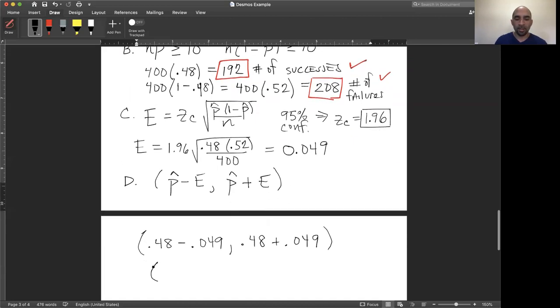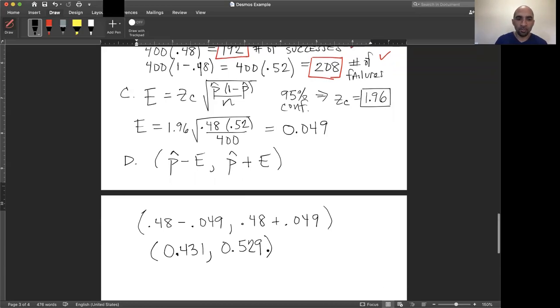We end up getting an interval estimate with a lower limit of 0.431, which as a percentage would be 43.1%. And the upper limit of the interval is 0.529, which as a percentage would be 52.9%.